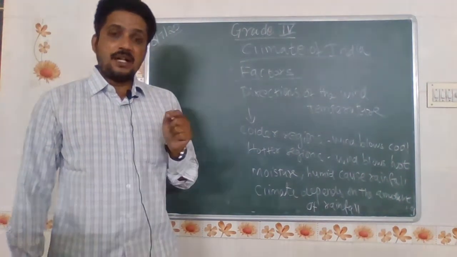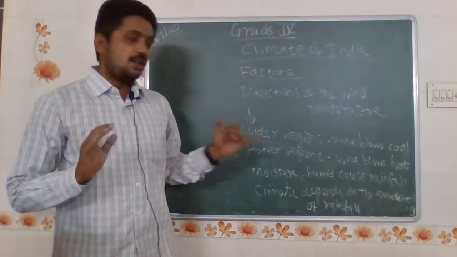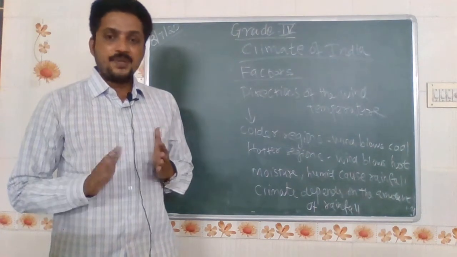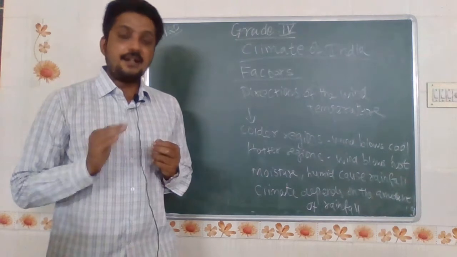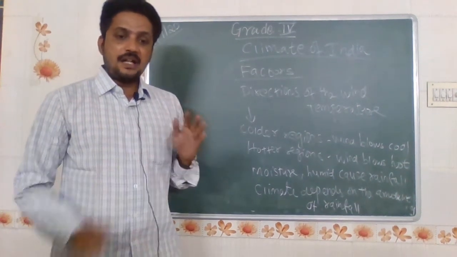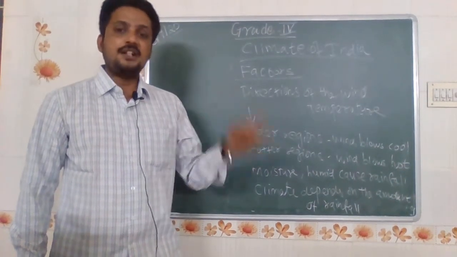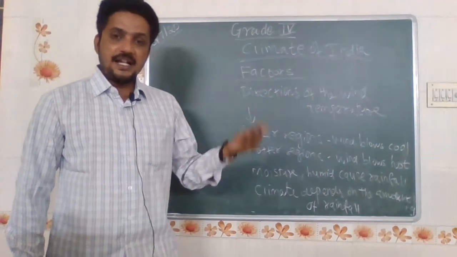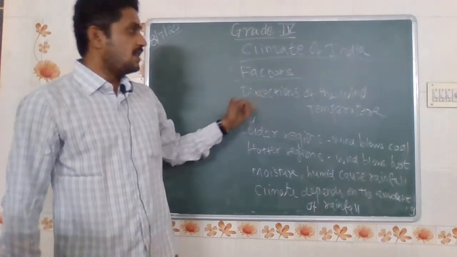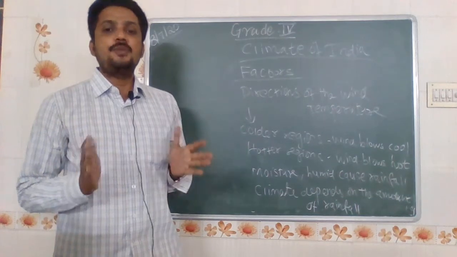As per the colder regions, the wind blows cool, and in the hotter regions, the wind blows hot, which means the temperature and rainfall will be high. The meteorological department has again given a red alert to some of the Tamil Nadu regions and coastal regions also. This year, the amount of rainfall that occurred in 2015 at the time of Chennai and Kadalur may be repeated or otherwise it will increase. If the wind temperature has increased, the rainfall also will increase.